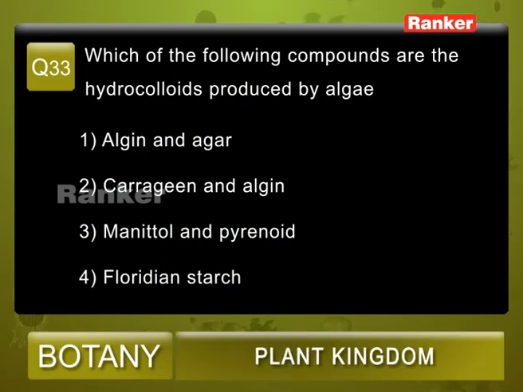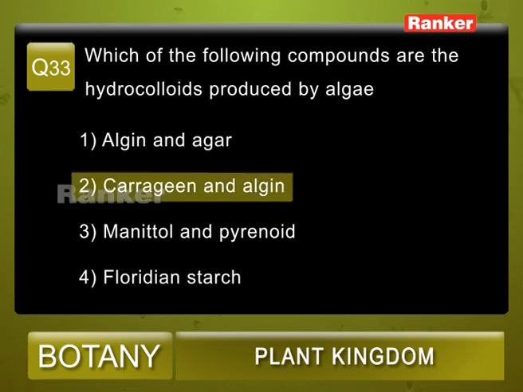So from the given options, carrageen and algin are the hydrocolloid substances which are present in red algae and brown algae respectively. Question number 33, correct answer is 2.